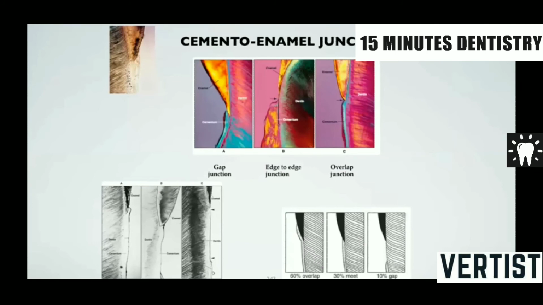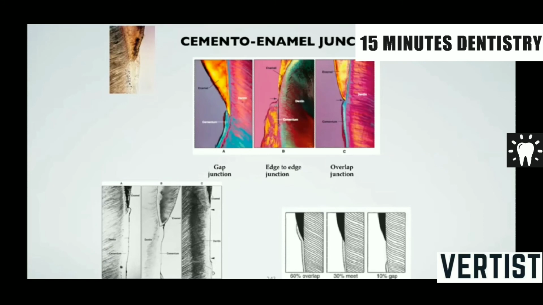Now, we know that the cementum is meeting the enamel. When you see the crown and the root, they are demarcated by a cervix, which is the neck of the tooth. This is where the cementum and the enamel basically meet, and this is called the cemento-enamel junction. There are three types of cemento-enamel junction: the overlap junction, the gap junction, and the edge-to-edge junction.